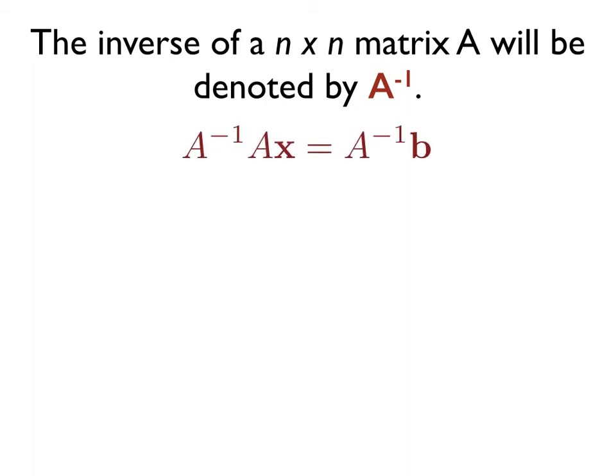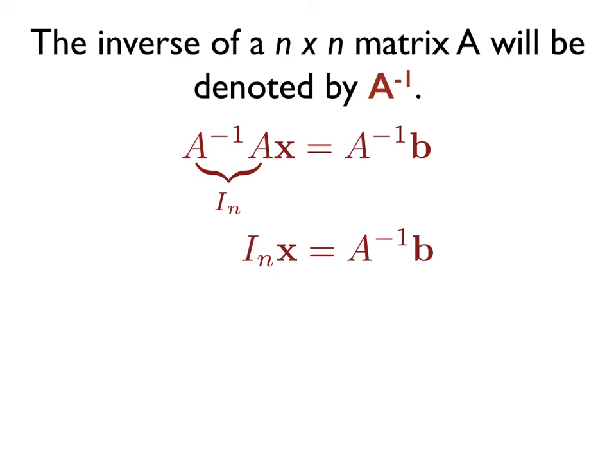And so, if that existed and we had this system of equations Ax equals b, we could certainly multiply both sides of the equation by A inverse. Of course, we have to remember that matrix multiplication is not commutative, so if we multiply on the left-hand side of the equation by A inverse, then we have to multiply b on the left-hand side. And of course, A inverse times A will equal the identity matrix. And so we'd have the identity matrix times x is equal to A inverse b.